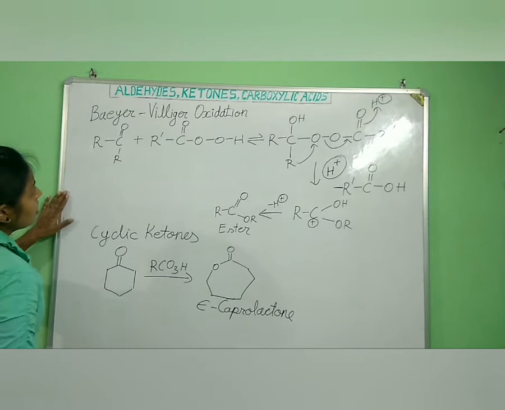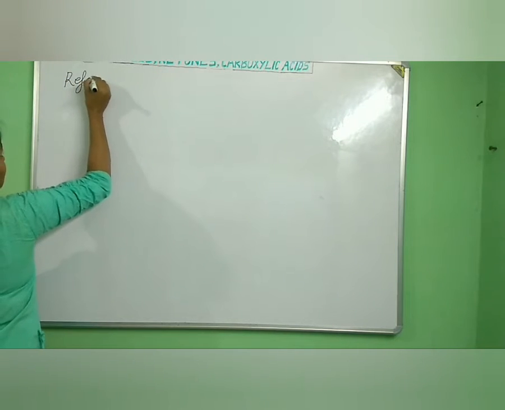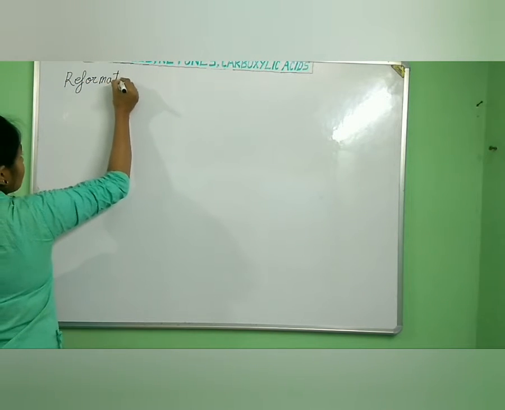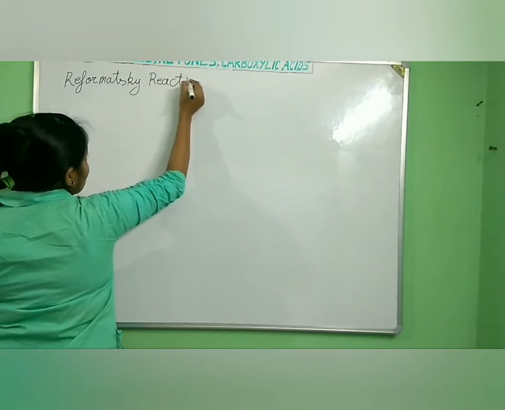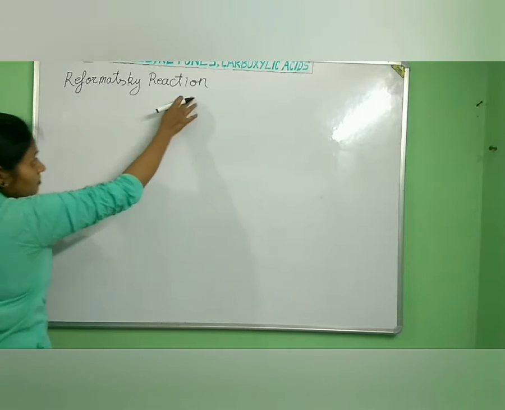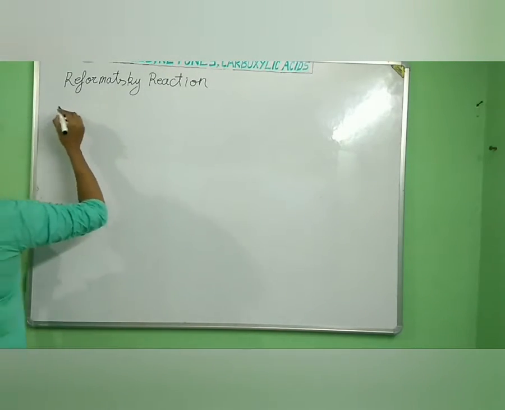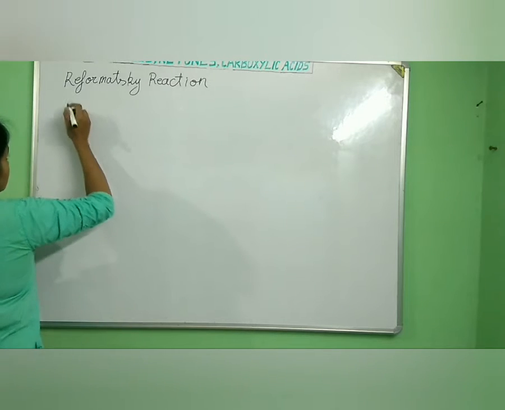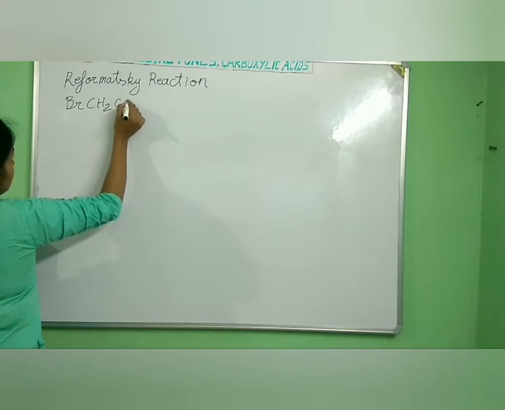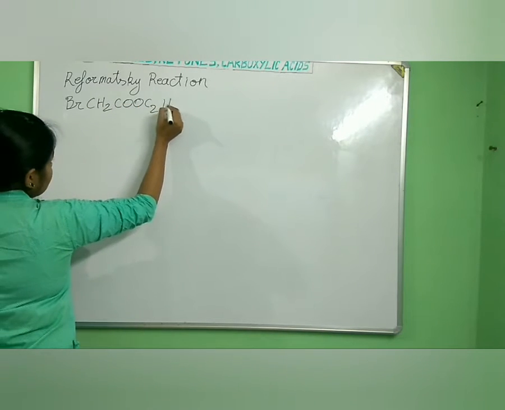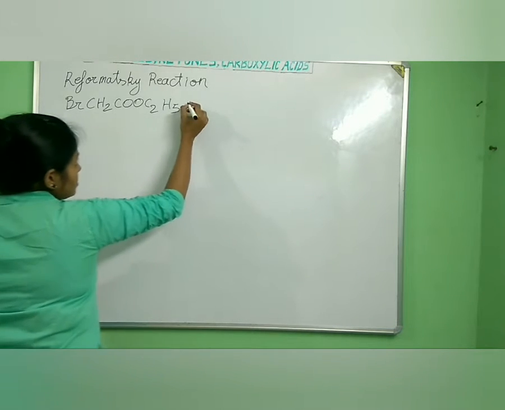Now we will move to the Reformatsky reaction. What happens? In this Reformatsky reaction, we get beta hydroxy esters. So what happens if we take any alpha bromo ester, Br CH2 COO C2H5? So this is in the alpha position. We are taking the alpha bromo ester in the presence of zinc.